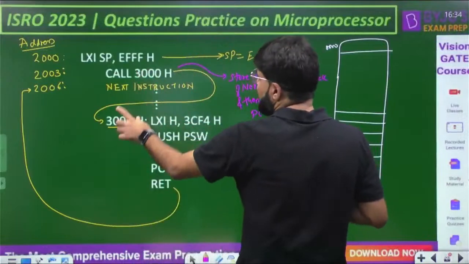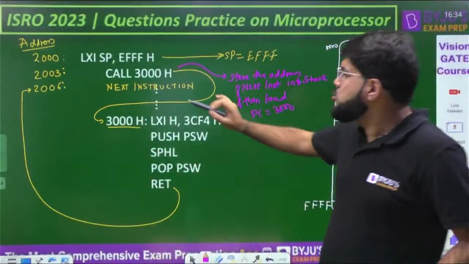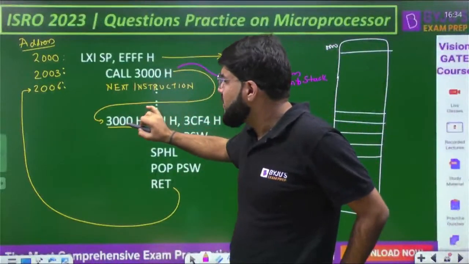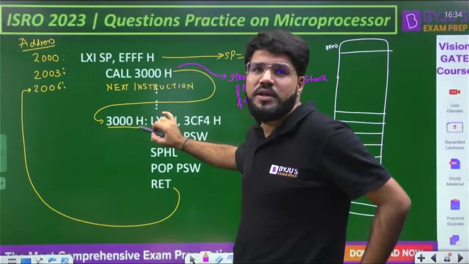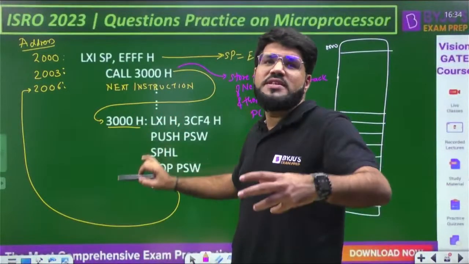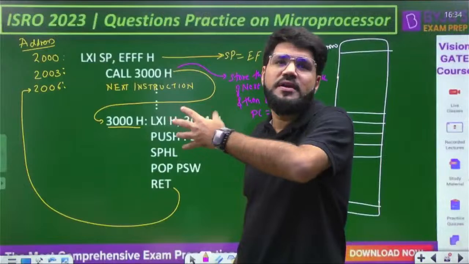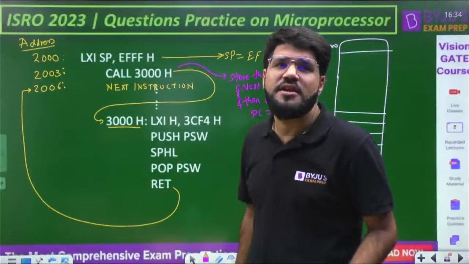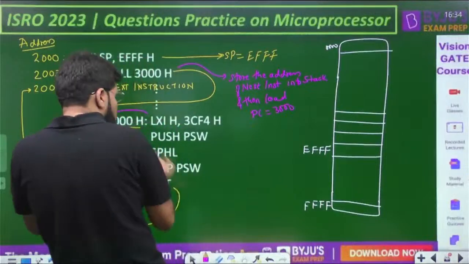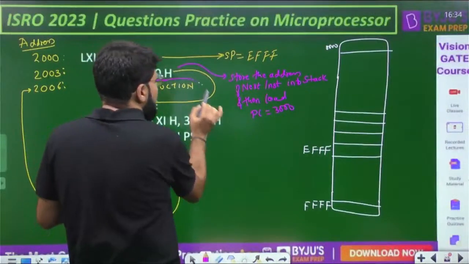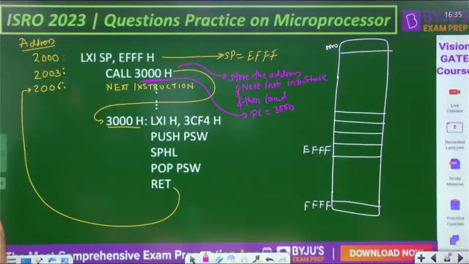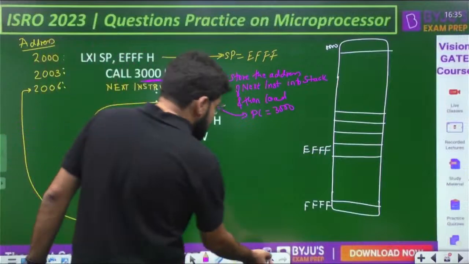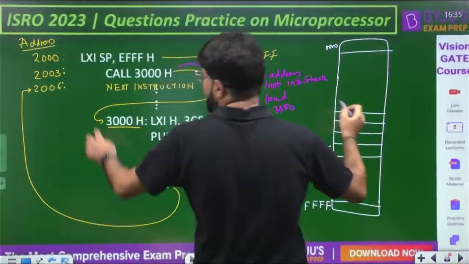Because call 3000 means it should go to the address written at the subroutine. From what we learned in the last questions, the next instruction is executed from whatever address is written in the PC. So I will load this 3000 to the PC. Clear everybody?